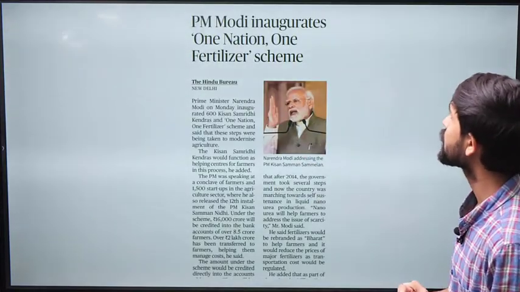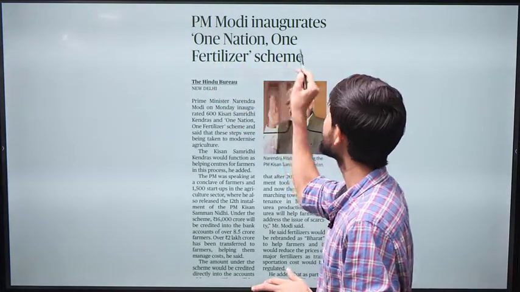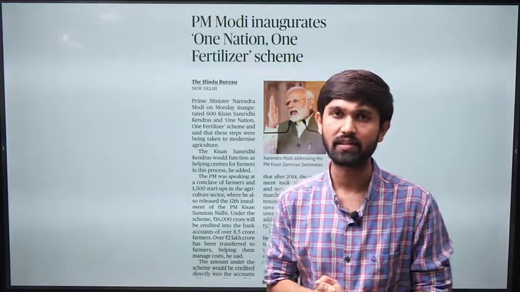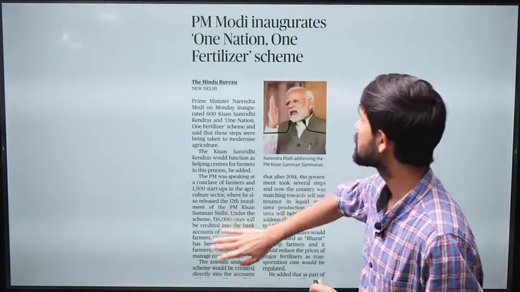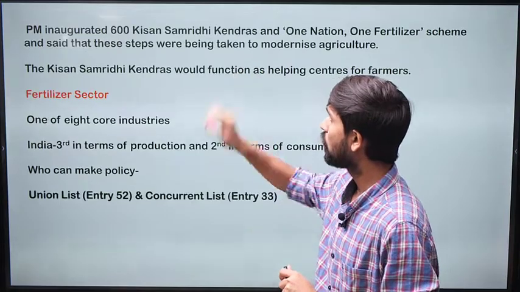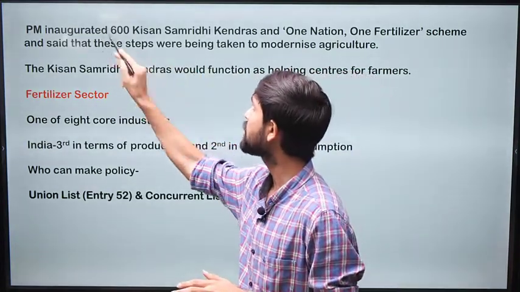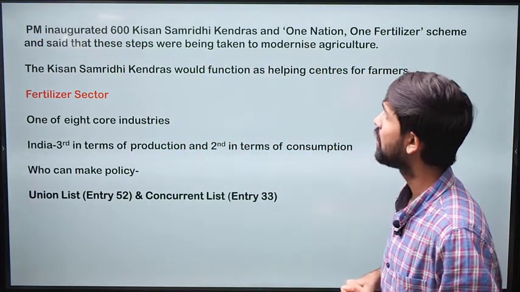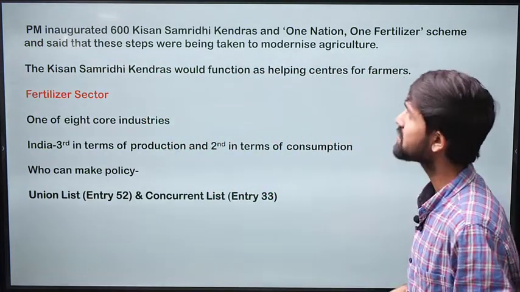The next article which appears in the newspaper reads, PM Modi inaugurates One Nation, One Fertilizer scheme. Now, this article appears from the inauguration of the new scheme which the PM has done, and this is known as the One Nation, One Fertilizer scheme. The PM has inaugurated 600 Kisan Samriddhi Kendras, and the scheme is announced, and he has said that these steps were being taken to modernize agriculture.